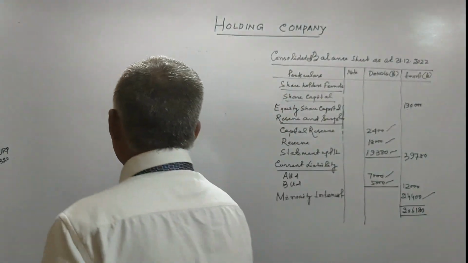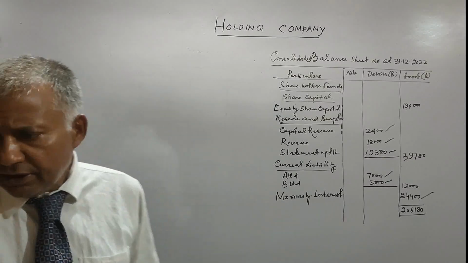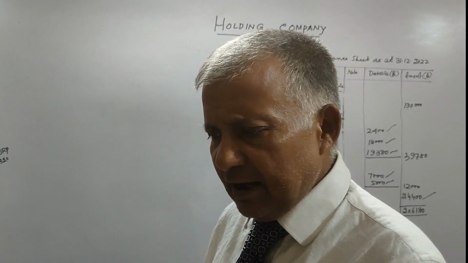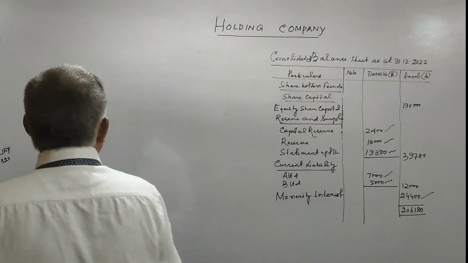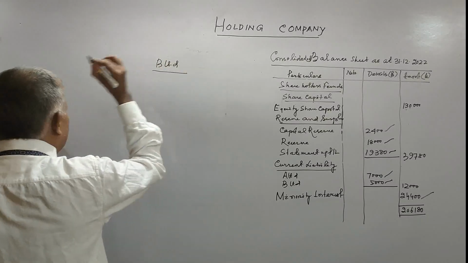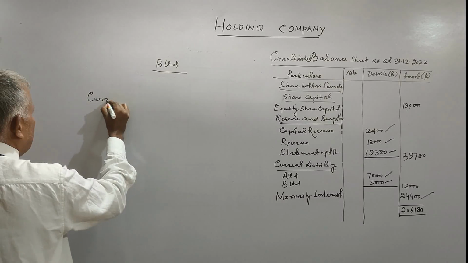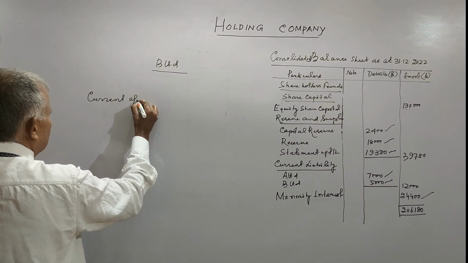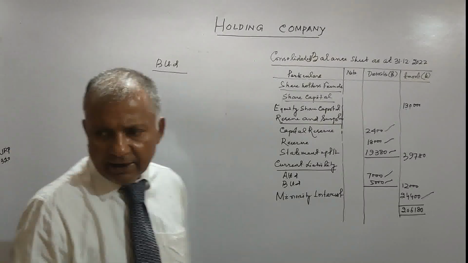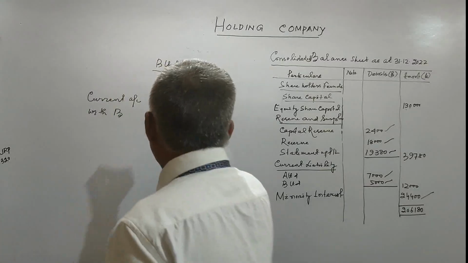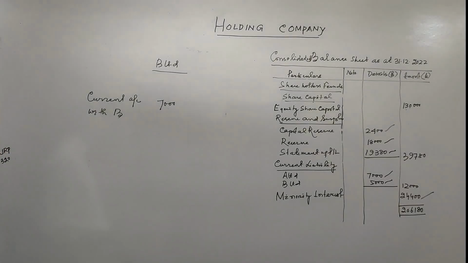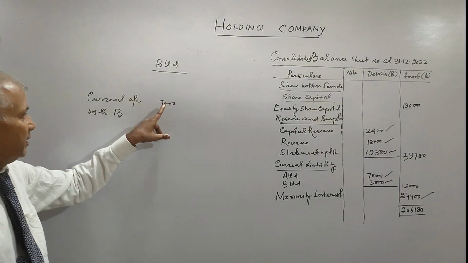Here they are telling current account with A, that is maintained by B. You can see at the liability side of the balance sheet of B Limited, current account with B is written as 7,000. So within this 7,000, interest of 500 is here.